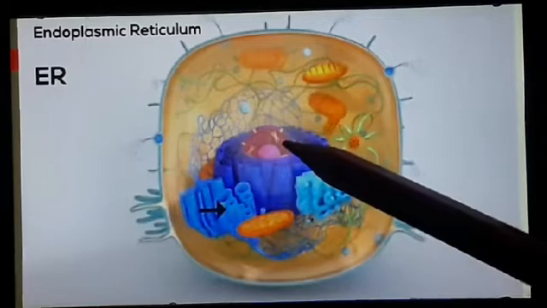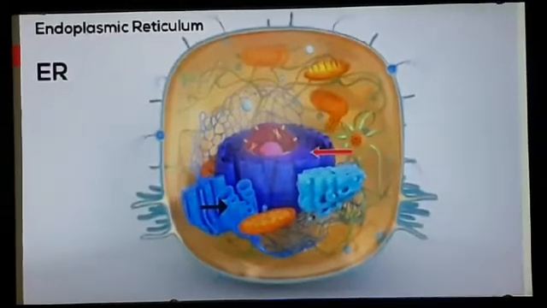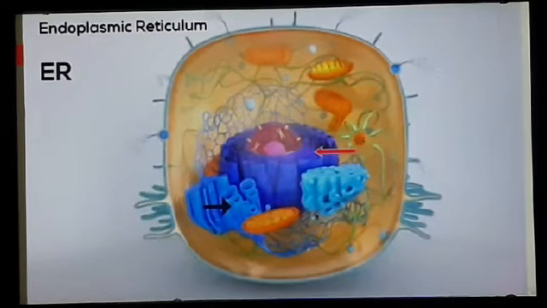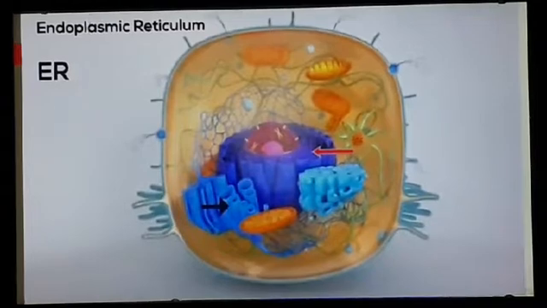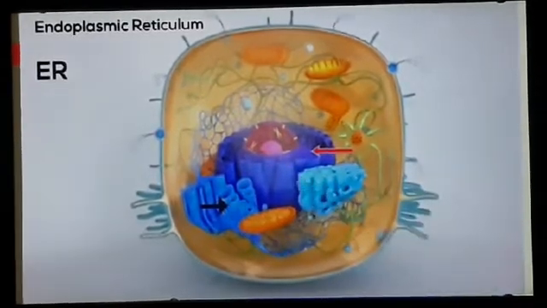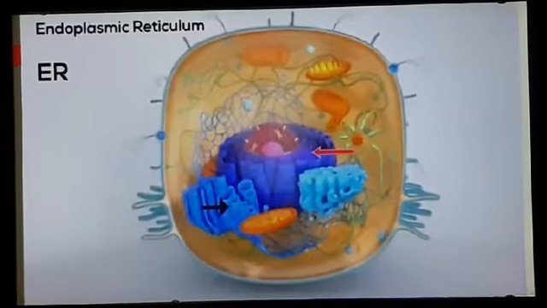So endoplasmic reticulum is connected to the nuclear membrane. ER has a membrane lined by flattened unbranched sac-like structures called cisternae. You can observe here, these are membrane-bound sac-like structures and these are known as cisternae.